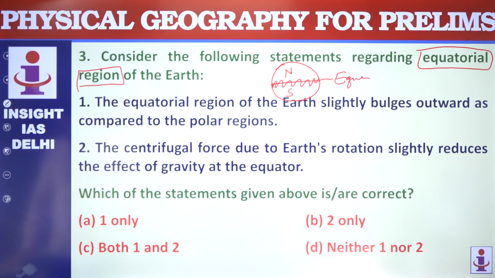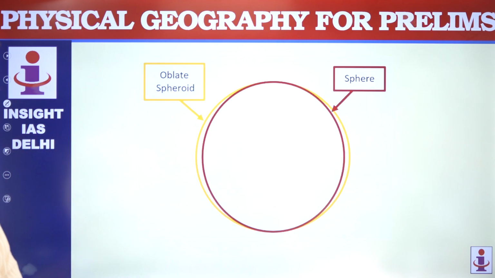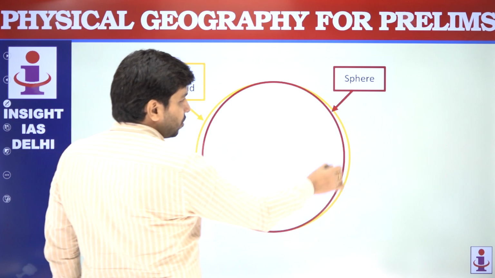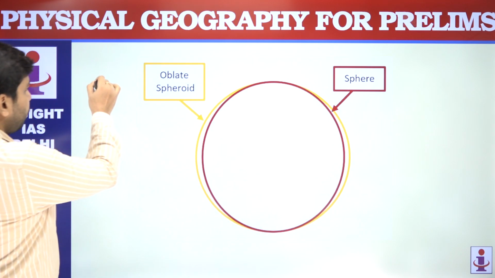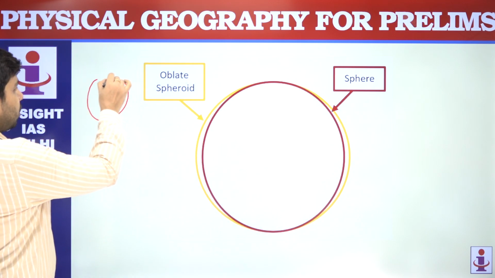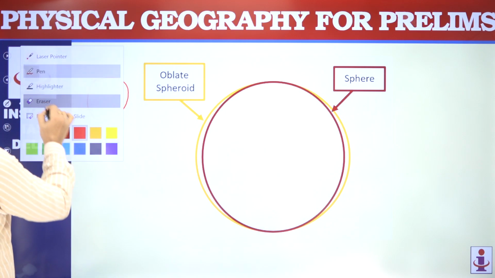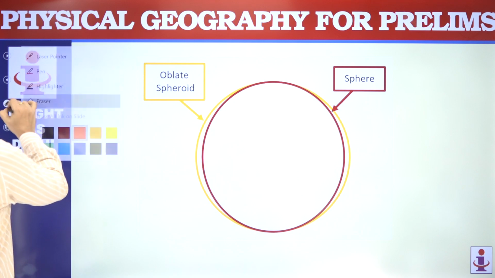The equatorial region of the earth slightly bulges outward. Is it true? Yes. So the earth is not a complete sphere. Complete sphere नहीं है earth. Okay, circle तो बना नहीं है. Still, let me try one more time whether I can draw a circle.